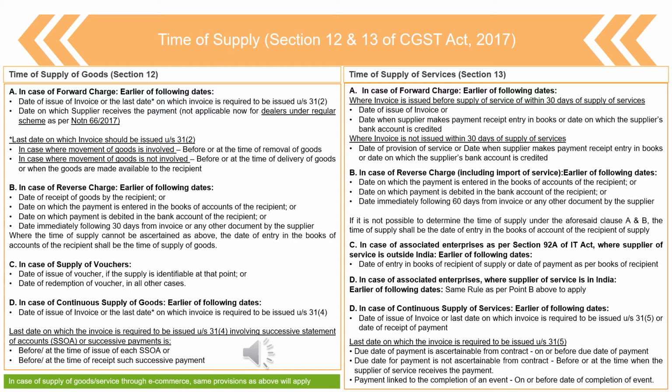So let us see what happens if it is not issued within 30 days of completion of service. The provision says the date of provision of service, or completion of service you can say, or the date when the supplier receives the payment in his bank account, or the date on which the supplier makes entry in the books of accounts regarding the payment. So three criteria here also. Only one criterion gets changed. Earlier it was the date of invoice, and now it is replaced with the date of completion of service, if the invoice has not been issued within 30 days of provision of service. Very straightaway provision, but an important one.